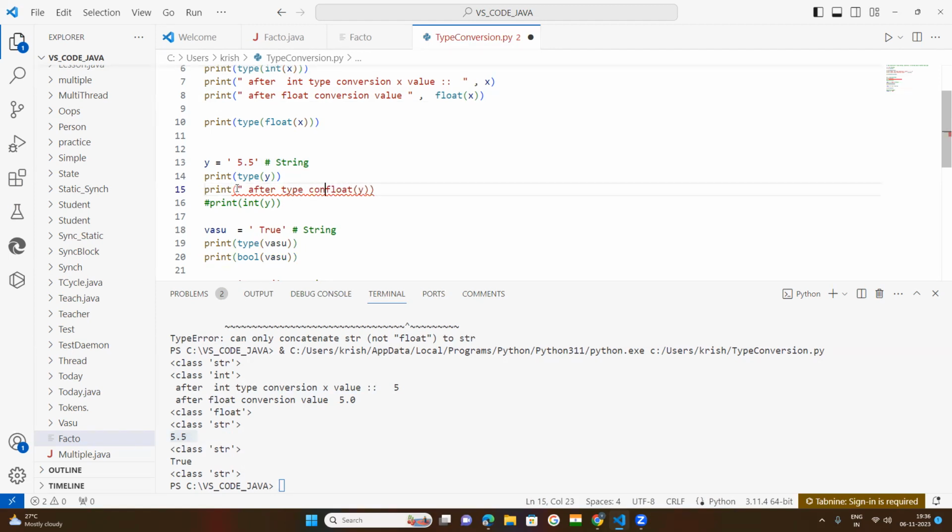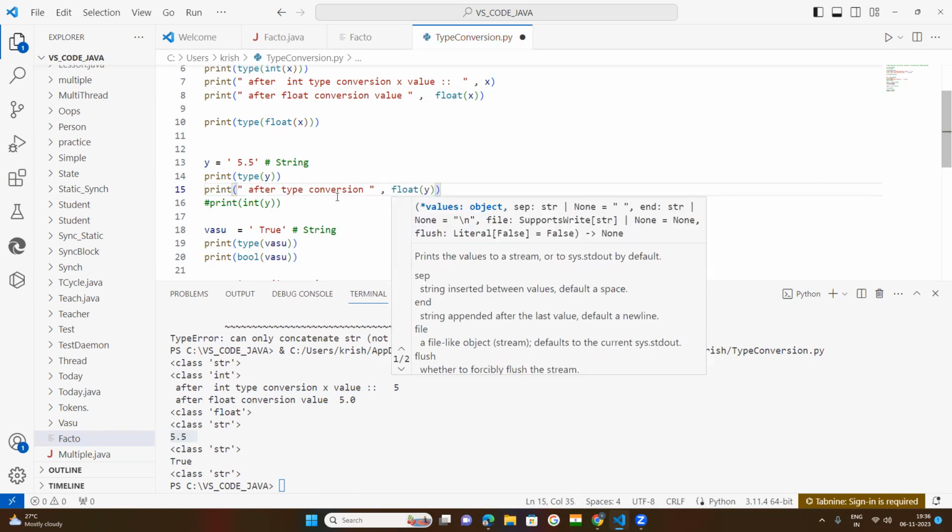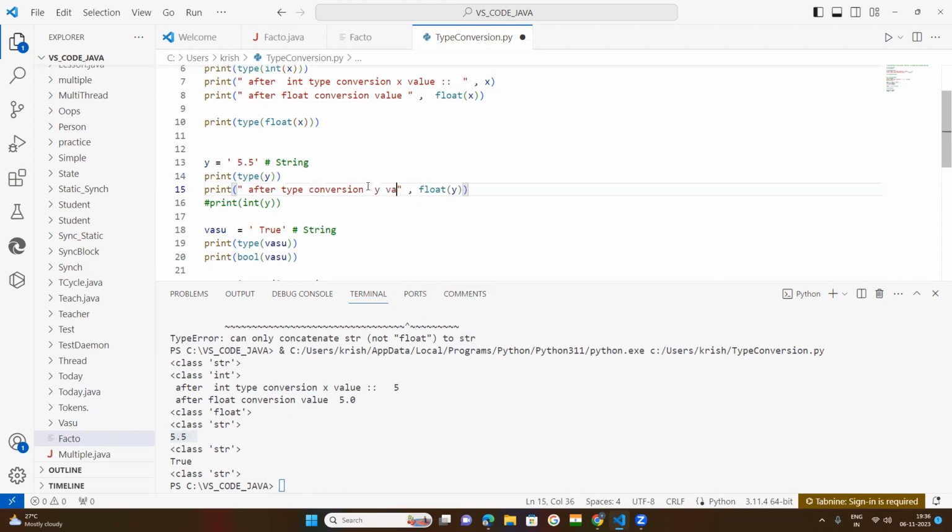After type conversion, y value is okay. But after type conversion, y value is 5.5 because initially 5.5 is a string.